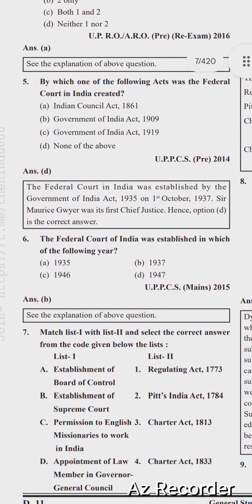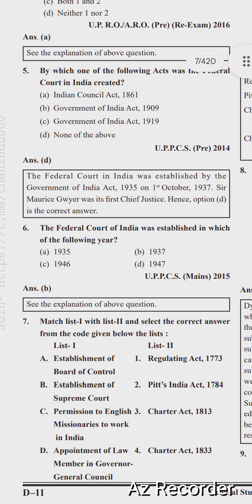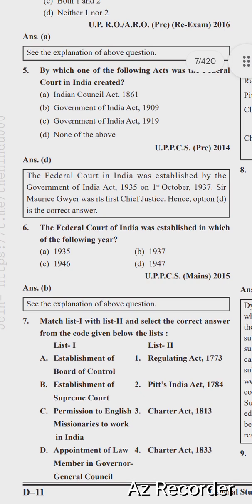Next question is, the Federal Court of India was established in which of the following years? Options are 1935, 1937, 1946, 1947. The right option is B, 1937.